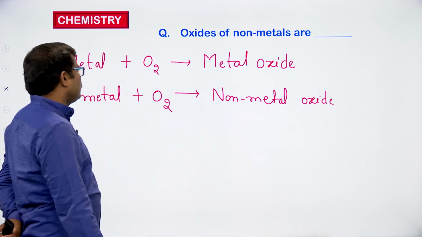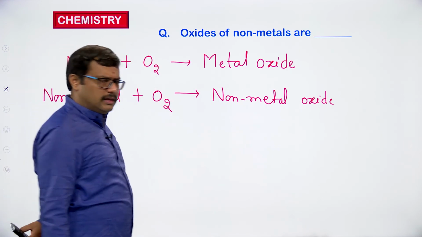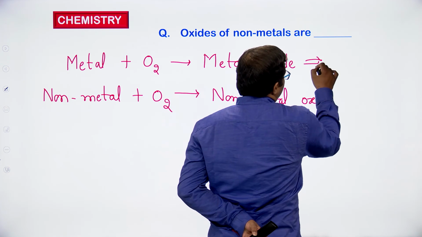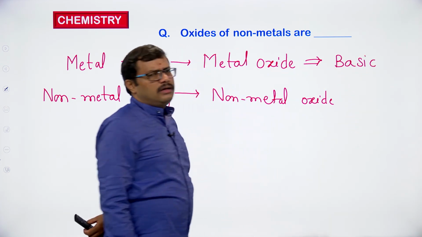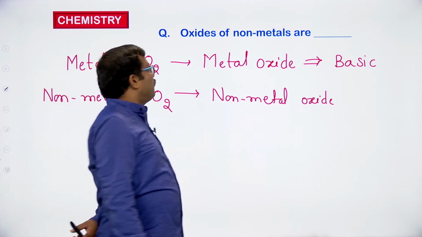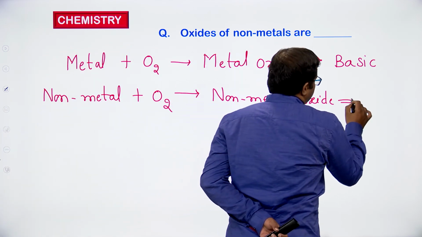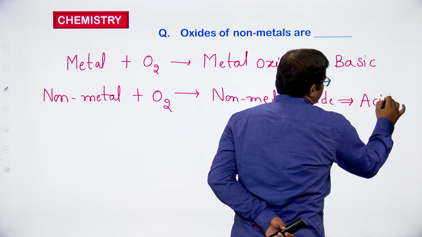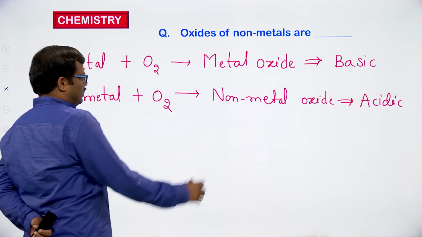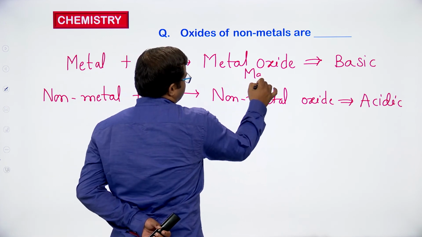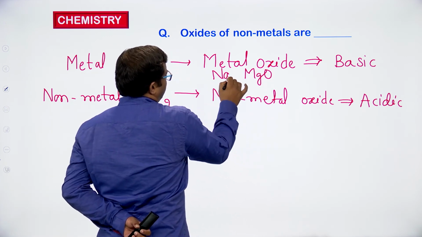Right. Metal oxides, generally they are going to exhibit basic nature. Metal oxides exhibit basic nature, whereas non-metal oxides, they are acidic in nature. For example, here magnesium oxide, sodium oxide.